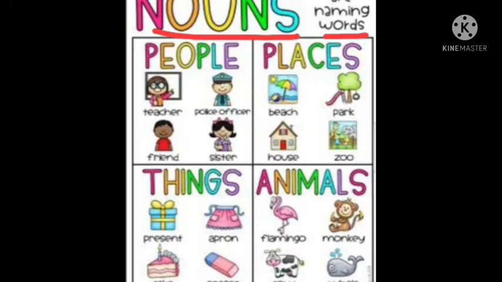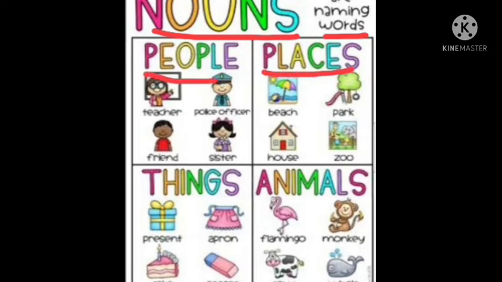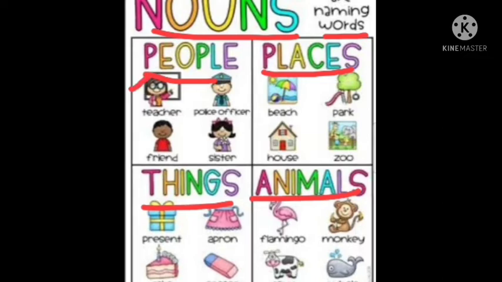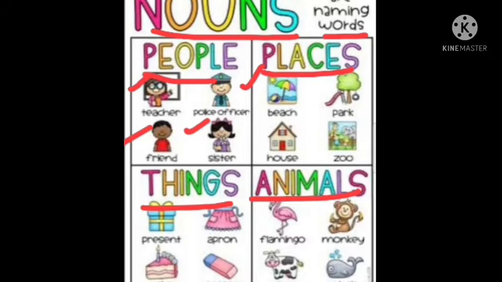Now, naming words, as we have already studied in chapter 1, these are the names of people, places, things and animals. People, like teacher, police officer, friend, sister, doctor, dancer, singer, they are all people.